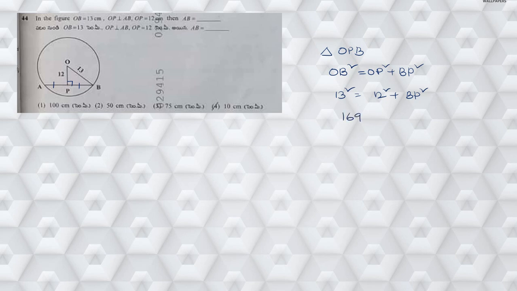So 169 is equal to 144 plus BP square. So BP square is equal to 169 minus 144, which is equal to 25. BP is equal to 5. So if BP is equal to 5 centimeters, then AP is also equal to 5 centimeters. So clearly AB is equal to 5 plus 5, which is nothing but 10 centimeters.